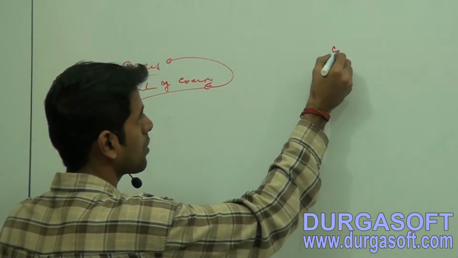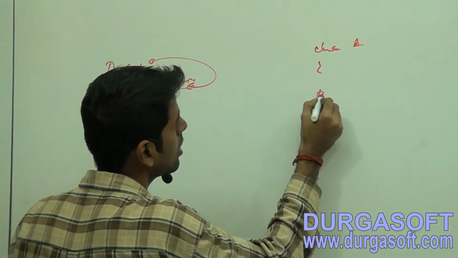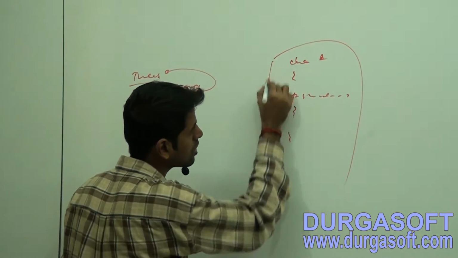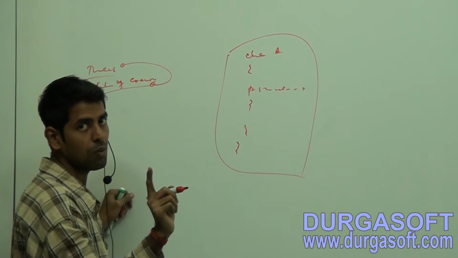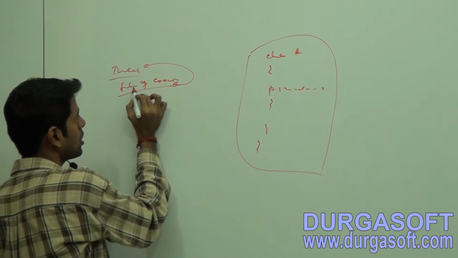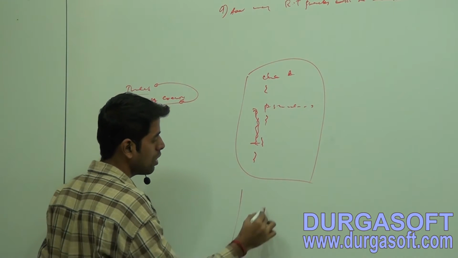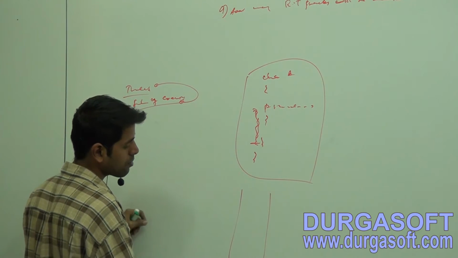Observe here. Now take class A with public static void main. How many threads are there here? Only one flow of execution, since thread means flow of execution. So for one thread, one runtime stack.